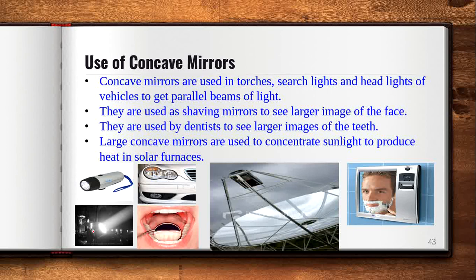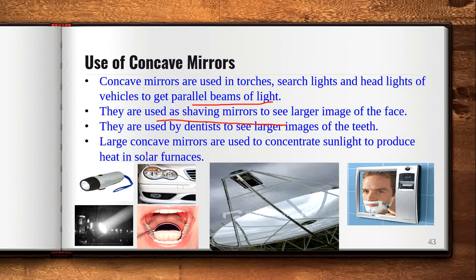Now, what are the applications of mirrors? First we will discuss the applications of the concave mirror. Many times this question comes in your exam. Concave mirrors are used in torches, searchlights, and headlights of vehicles to get a parallel beam of light. They are used as shaving mirrors to see a larger image, because in a convex mirror the image is always small. Remember, they are used by dentists to see a larger image of the teeth. Large concave mirrors are used to concentrate sunlight to produce heat in solar furnaces.